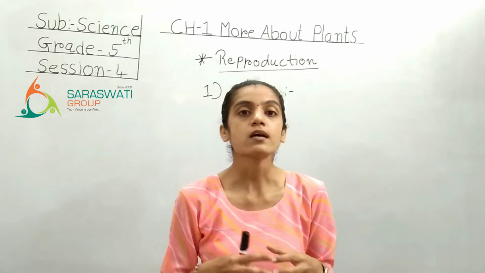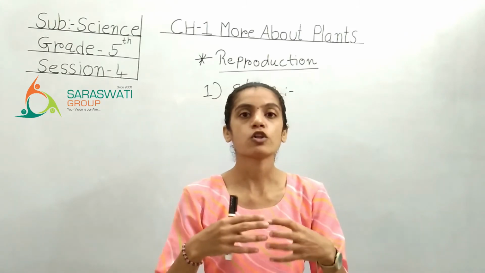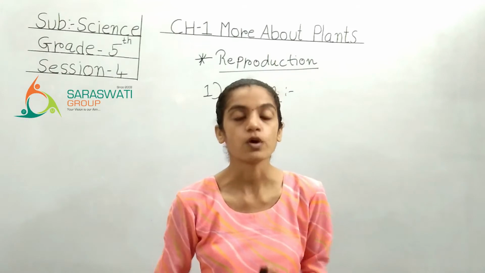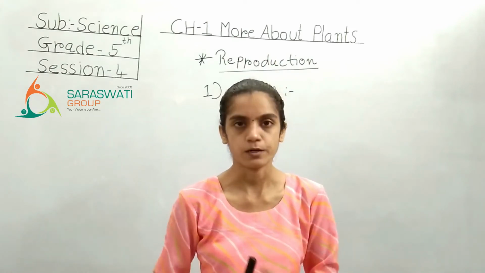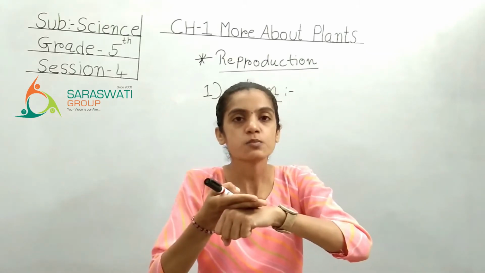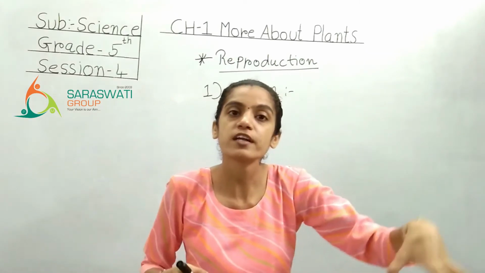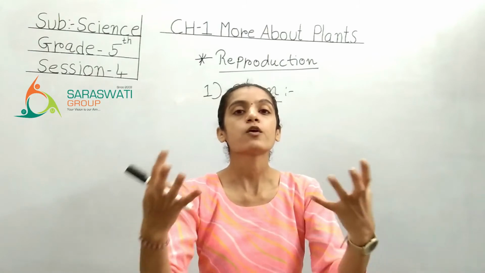So that white colored structure on the outer surface of the potato is known as eyes. It's the eyes of the potato. If you cut that eyes portion of the potato and put it in the soil, it may grow into the potato plant.